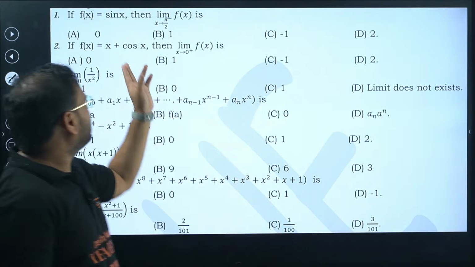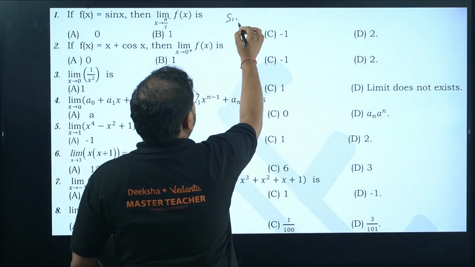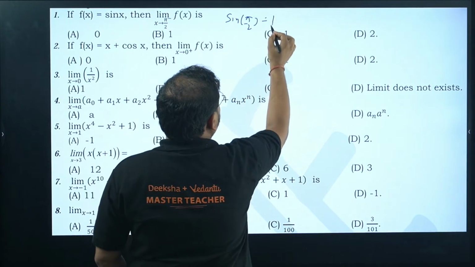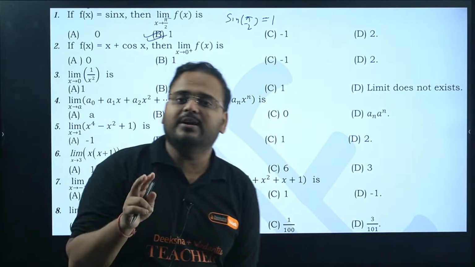f(x) equals sin x, then the limit of f(x) when x tends to pi by 2 is what? Sine of pi by 2. Sine of pi by 2 will be what? Simply 1. So the answer will be option B. Do not worry about whether the limit is LHL or RHL.